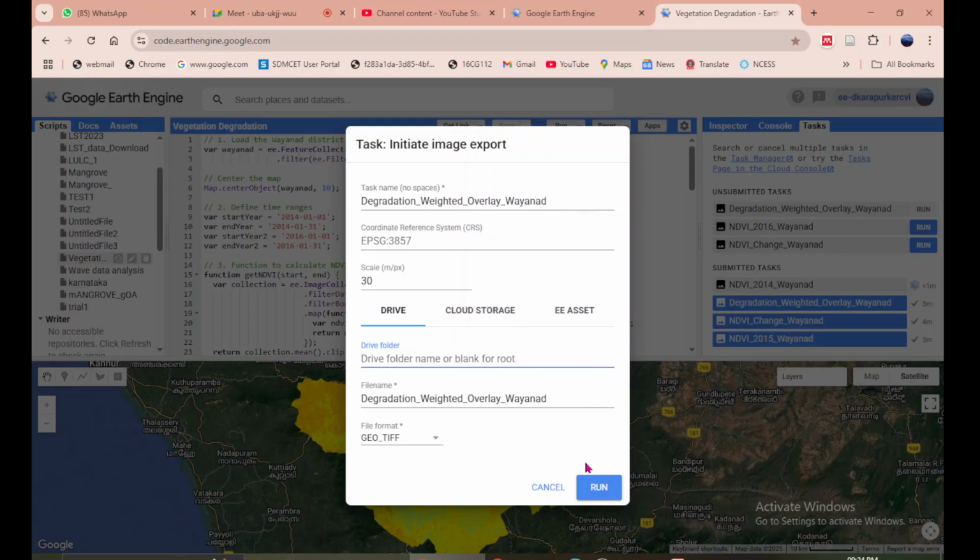My God, I forgot the name of the drive folder. Okay, so it is NDVI Wayanad underscore 14 underscore 16. So I will just save this name so that I don't forget it. Control C and then run this.